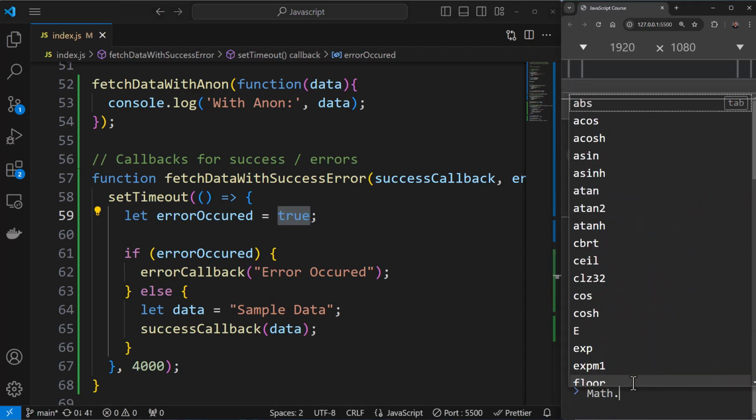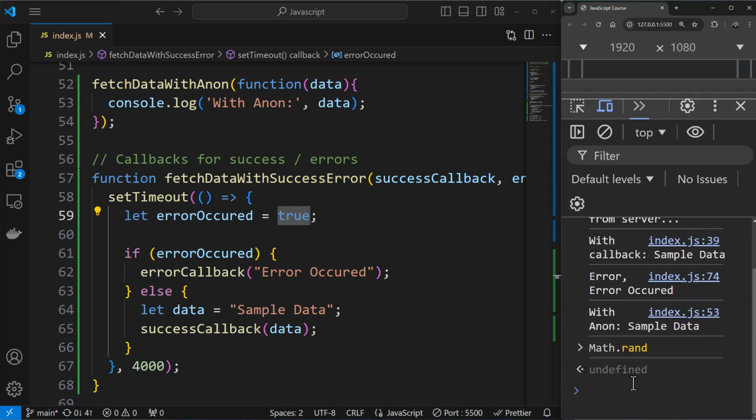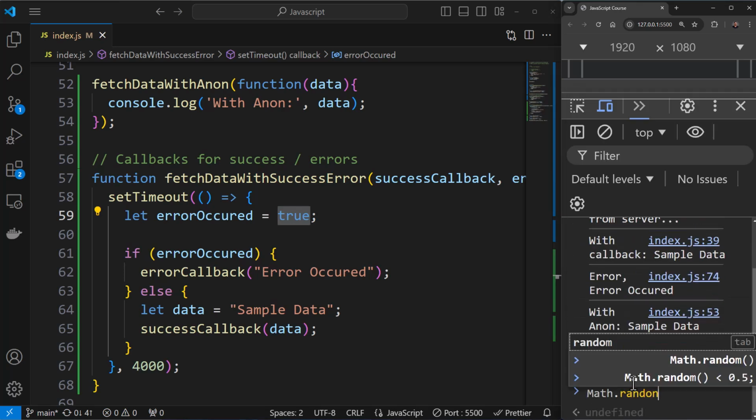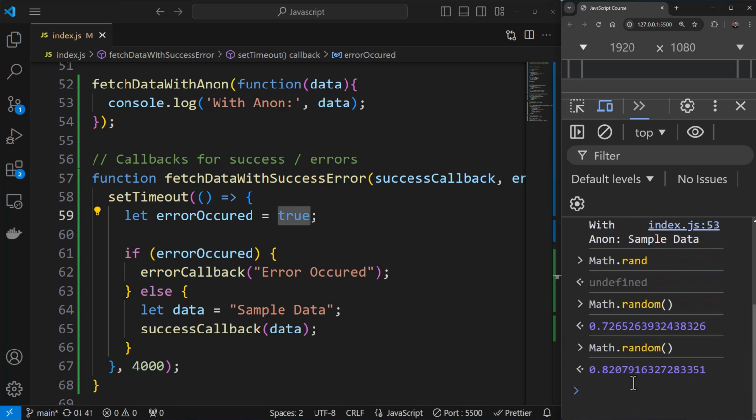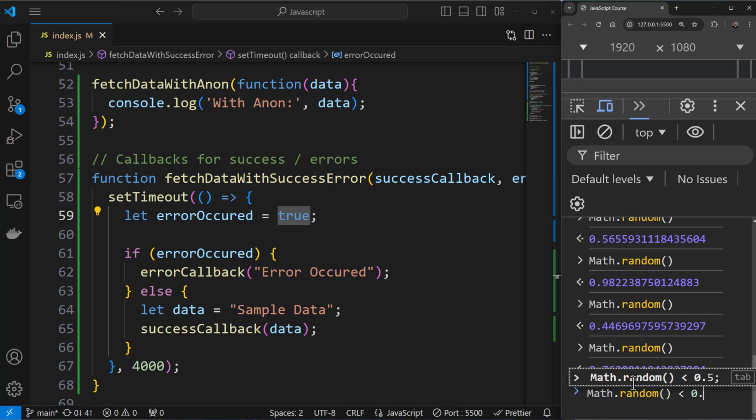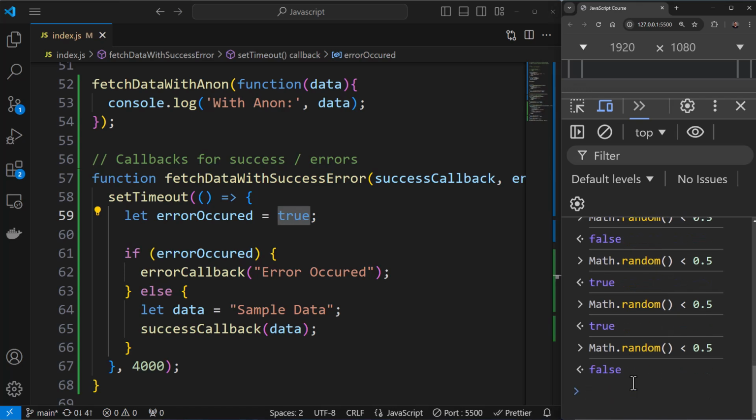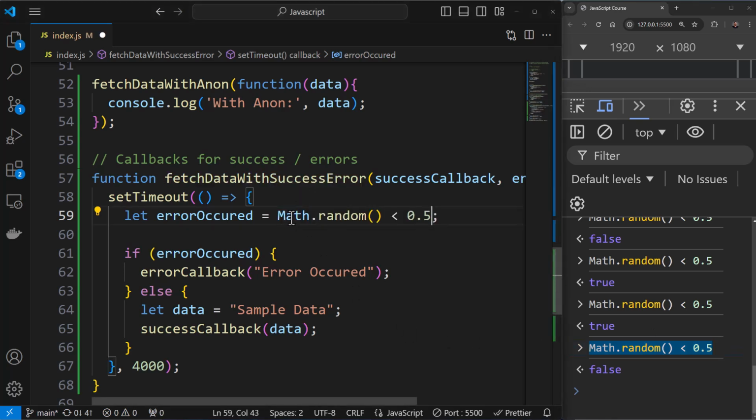So Math.random over here. If you say Math.random, it's a method inside the Math object. You can see it is giving me random values between 0 and 1, over here on the console. Now I can say Math.random() < 0.5. It will give me a Boolean value, sometimes true, sometimes false. So I can have this condition copied and added over here. So this error occurred condition is now dynamic, right?